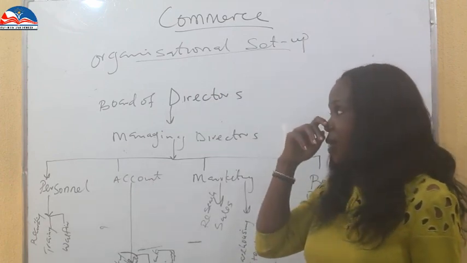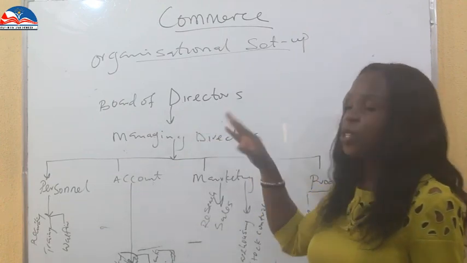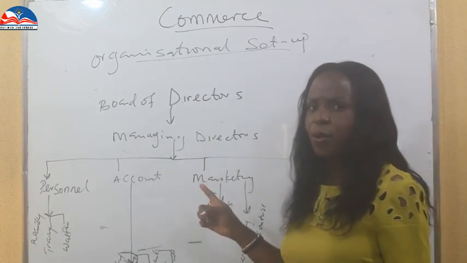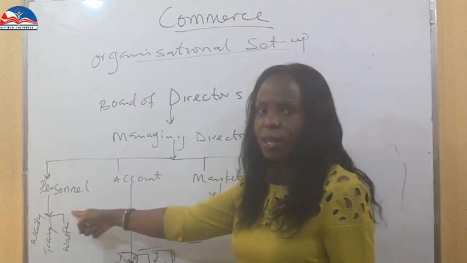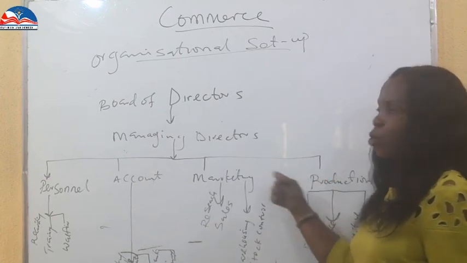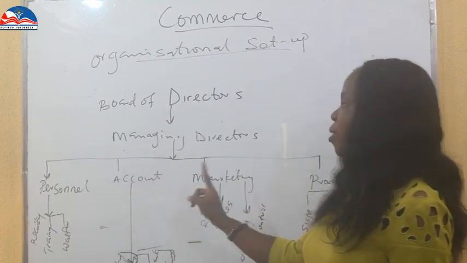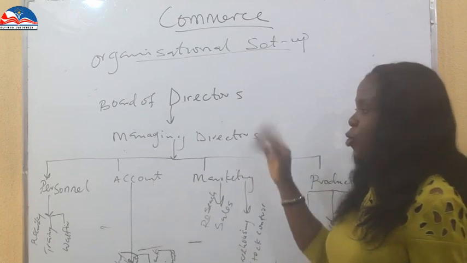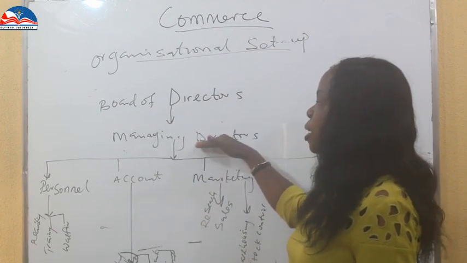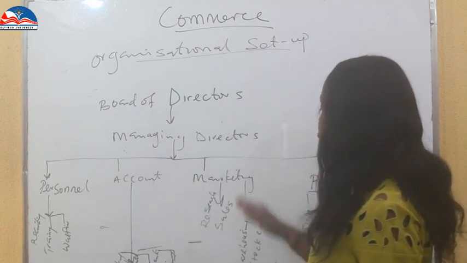Then we have the managing director. The managing director takes directives from the board of directors, and then has the sole right to take care of the business. Now, the managing director gives authority to the personnel manager, the accountant, the marketing manager, and the production manager. So the managing director has sub-managers who handle the personnel area, the accounting area, the marketing area, and the production area. And so the span of authority moves from the board of directors to the managing director to the managers of each of these departments: personnel, accounting, marketing, and production.